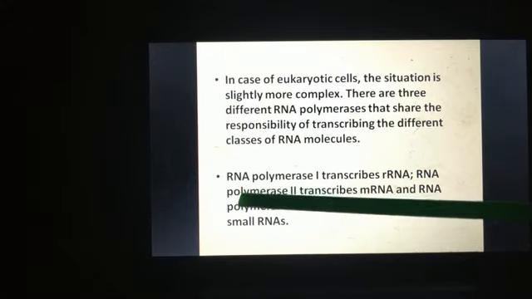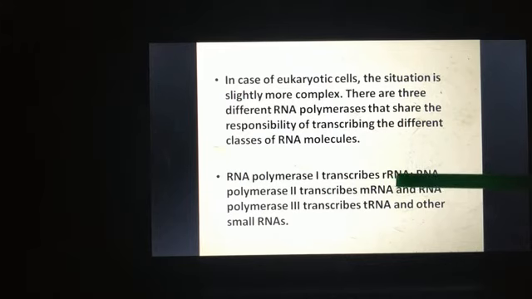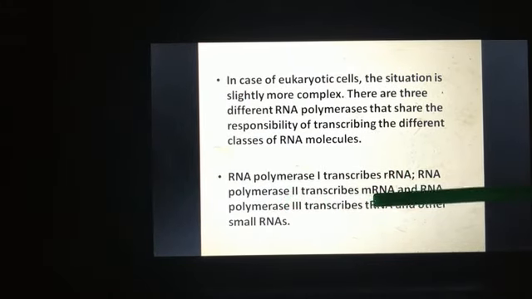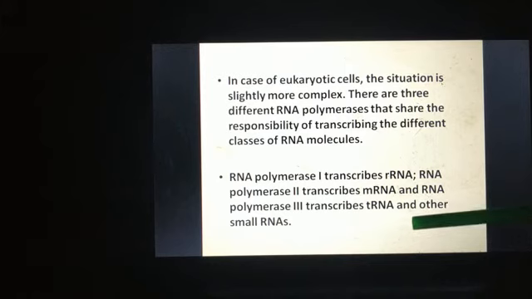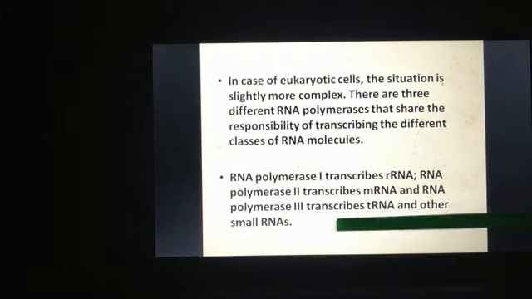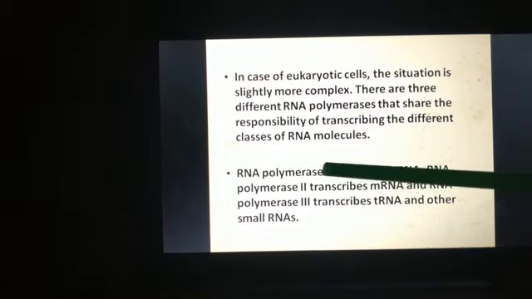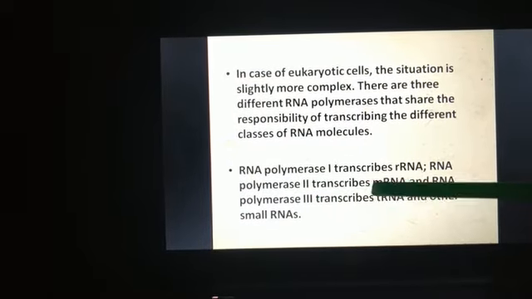For example, RNA polymerase 1 transcribes rRNA, RNA polymerase 2 will transcribe mRNA, and RNA polymerase 3 will transcribe tRNA and other small RNAs. So these are the 3 different RNA polymerases, transcribing 3 different types of RNA.